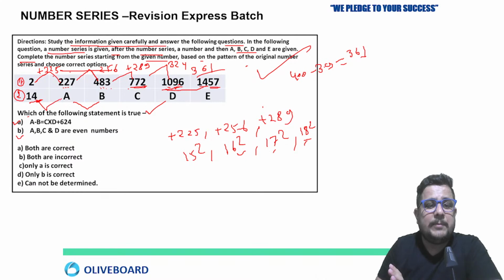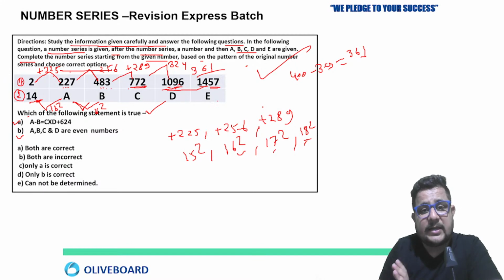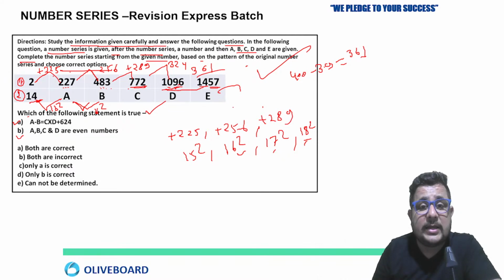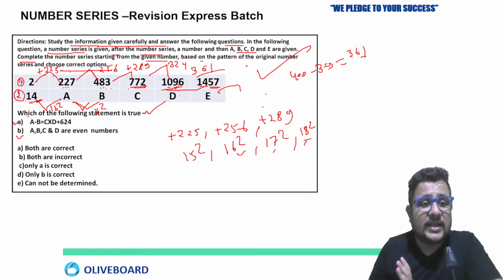So the same thing will be applied here. Add the square of 15, add the square of 16, add the square of 17, then 18, then 19, right? And so on. If we need the next number after E, because they can ask that, after E, the second number, follow the same pattern continuously. Okay. So we know the logic. Now what are they asking? First of all, we need the values of A, B, C, like that, all of them.